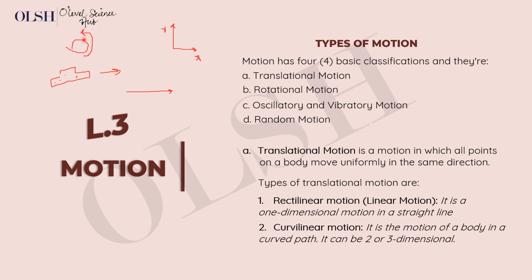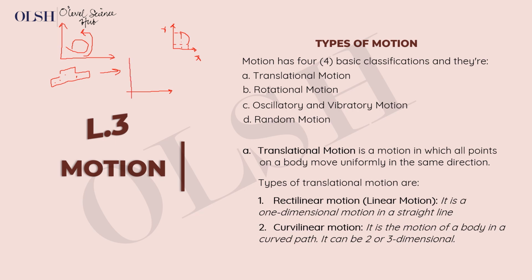If we take this to be our axes, the x and y, you will see that this representation cannot make sense on one axis alone. For us to define this motion, we need to know its positions on the y-axis as well as on the x-axis. So you see, it's a two-dimensional motion because we need both axes to define it. While for just an object moving on a straight line, all we need is one axis.